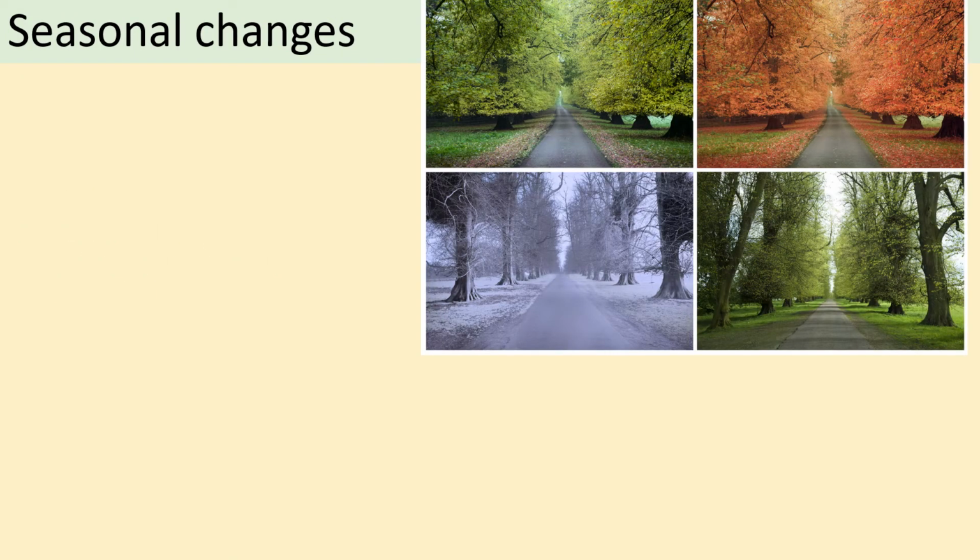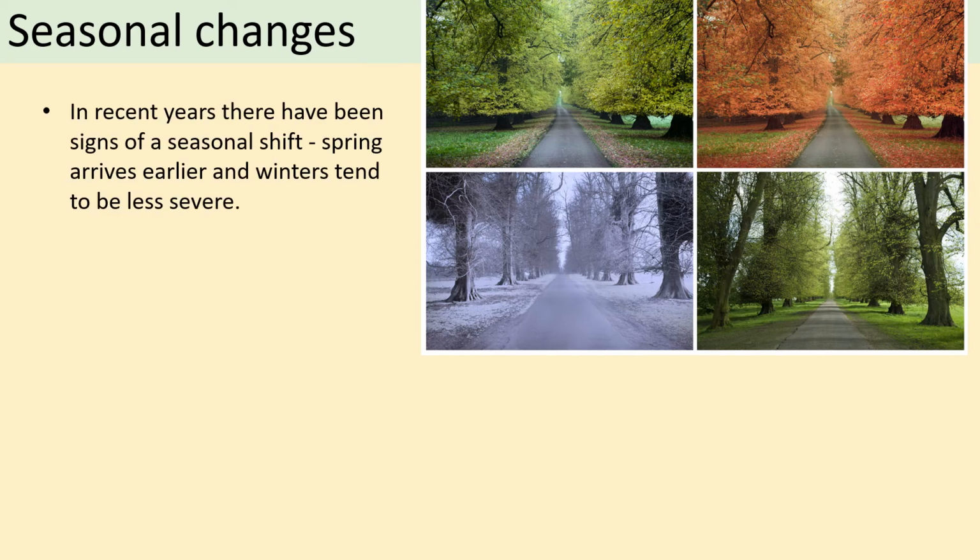The next piece of evidence we can look at is seasonal changes. And if you ask any of your older relatives or anybody older that you know about how the seasons have changed, they will often tell you that they remember that they used to get much colder winters, or that it used to get colder much earlier or stay colder for much longer. They used to see more snow, for example. So there have been signs within living memory of a seasonal shift. Spring arrives earlier, winters tend to be less severe.